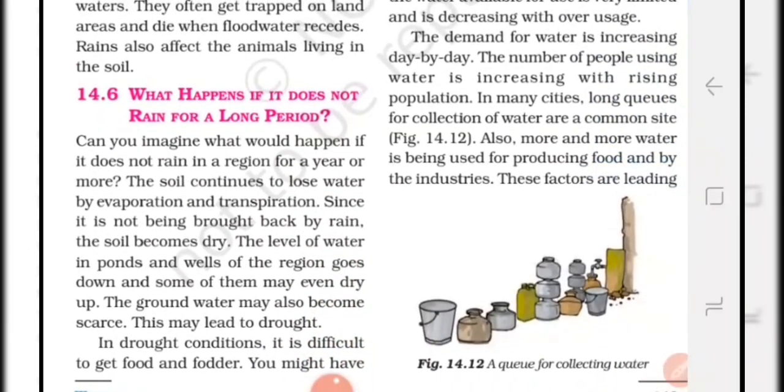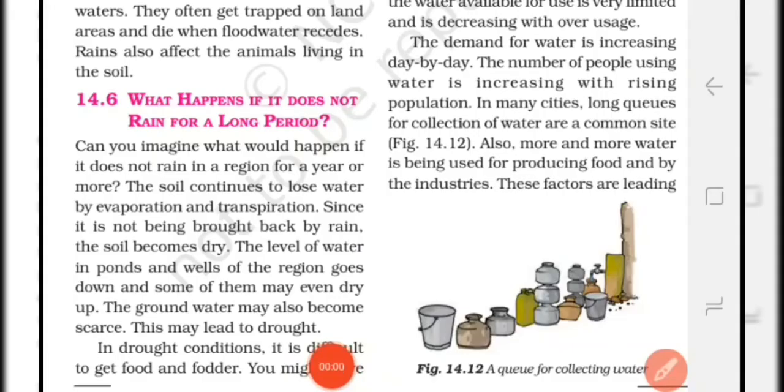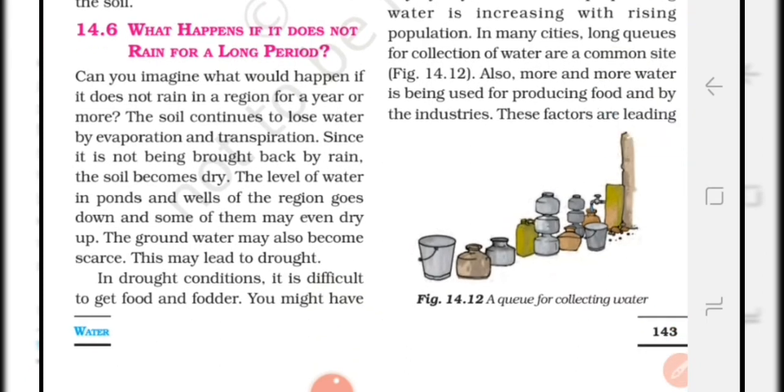Okay students, now let us move to the next topic. What will happen if there is no rain for a long period of time? If there is no rainfall for a long period, then it leads to a serious condition that is known as drought. Then what will happen? Soil becomes dry because soil also evaporates water to the atmosphere by evaporation. Lakes, ponds and rivers dry up and the underground water level goes down. At the time of drought it is difficult to get food and water.